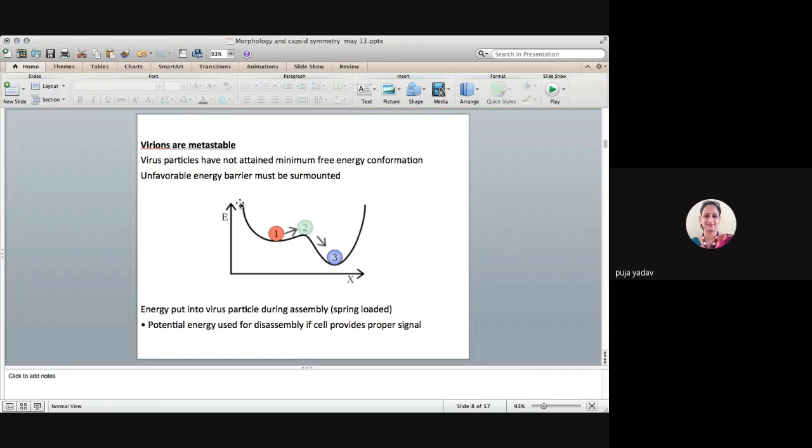So this is just showing the previous picture, but here in terms of the energy of the virion particle. That one depicts the virus particle in a stable form, and the third one when it is in an unstable form. You can see on the y-axis is the energy level. For the third one you can see they have a minimum free energy. That is how symmetry plays a role, because they can go from a higher state of energy to the minimum state of energy.